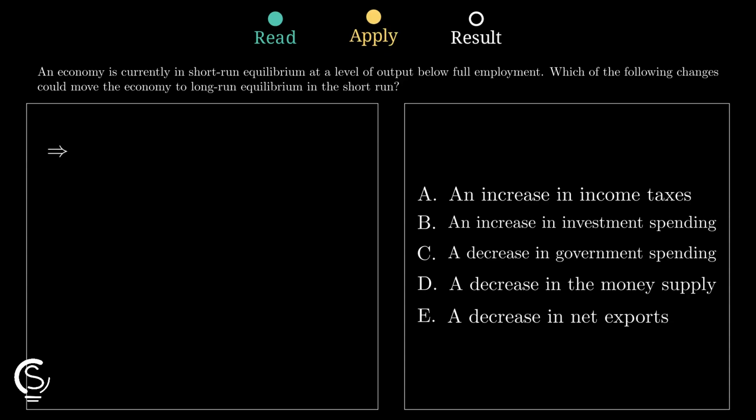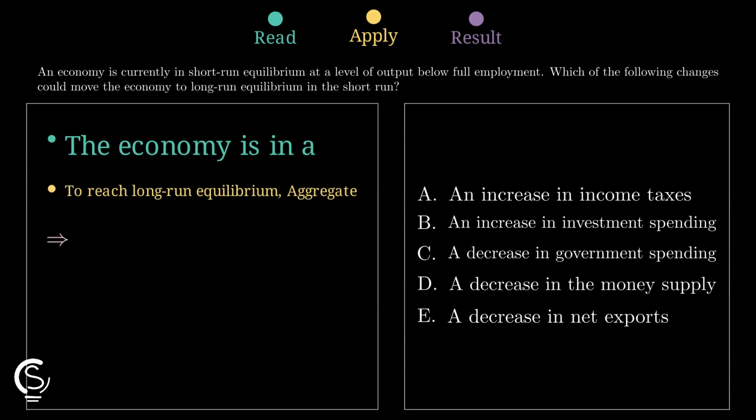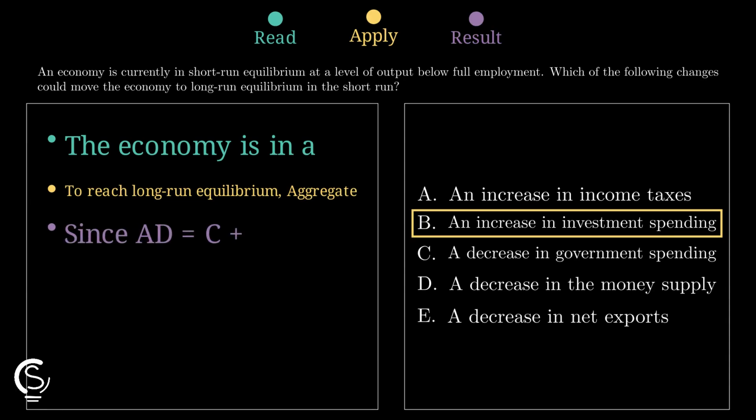To get back to long-run equilibrium in the short run, aggregate demand needs to shift right, so real output rises toward full employment output, which closes that recessionary gap. Since aggregate demand includes investment spending, increasing investment directly raises aggregate demand and output, so that policy change matches the needed direction.